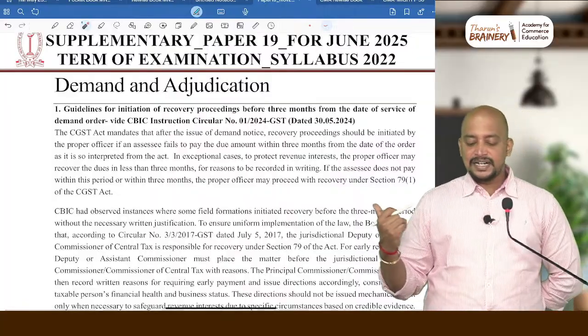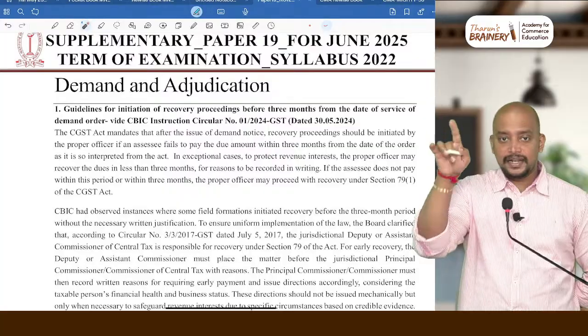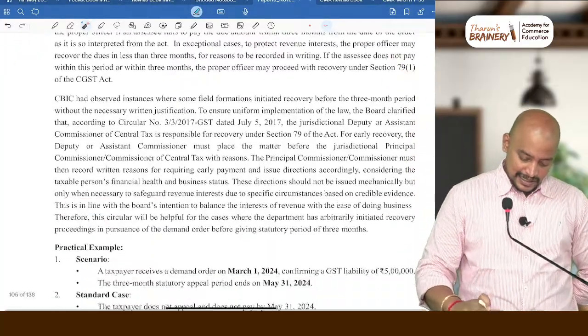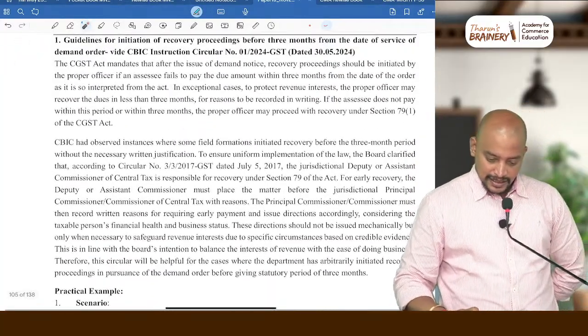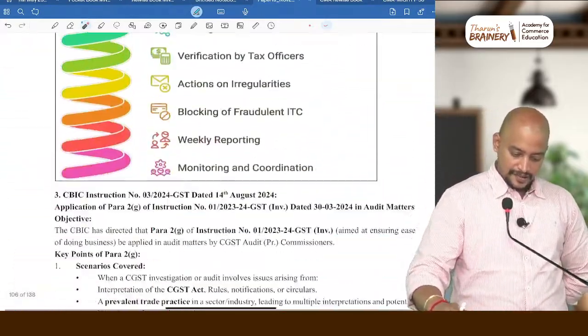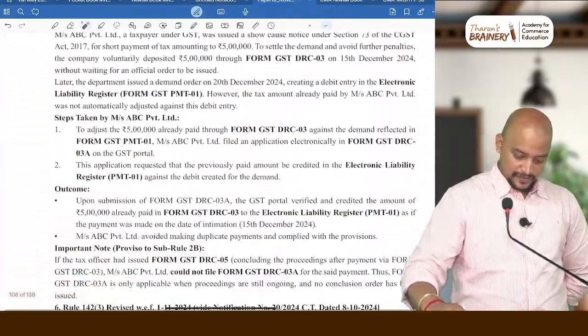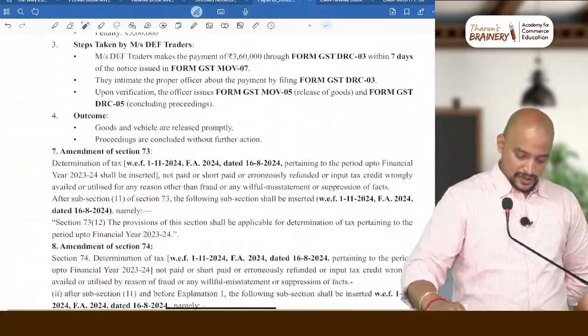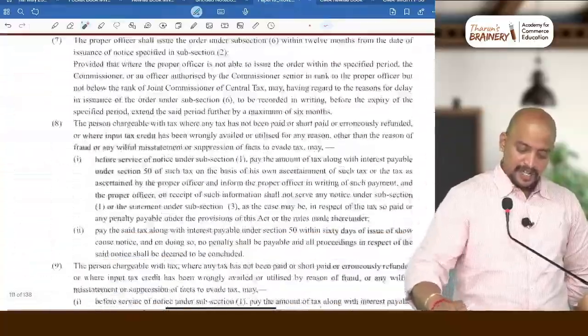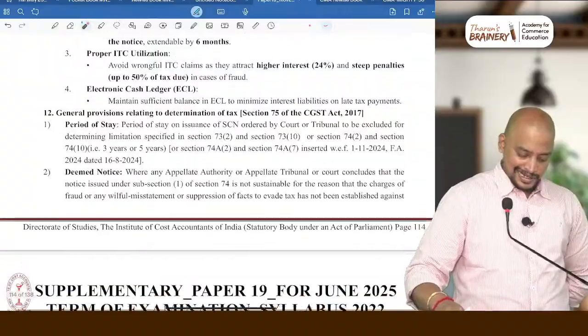And in demand and recovery, I told you about 74A, already we discussed. Then next, so these are all not required, because 74A is the updated provision which you need to learn.